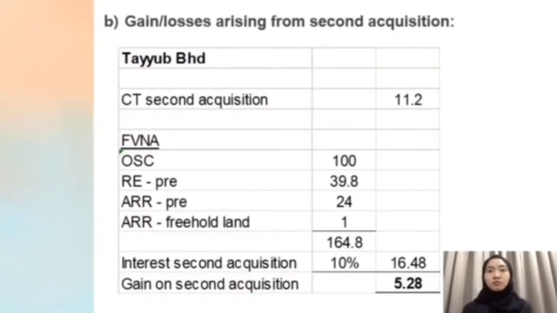So for question 1B, it is required us to compute the gain and losses arising from second acquisition of Tayo. The CT of the second acquisition will be 11.2 million and the fair value net asset consists of ordinary share, pre-RP, pre-ARR and ARR freehold land, which have an amount of 164.8 million and is times with the interest second acquisition 10%, so the amount will be 16.48. And after the deduction, you have a gain on second acquisition 5.28. The amount of interest on second acquisition will be transferred to CSOCIE and the gain on the second acquisition will be transferred to CSOPL.